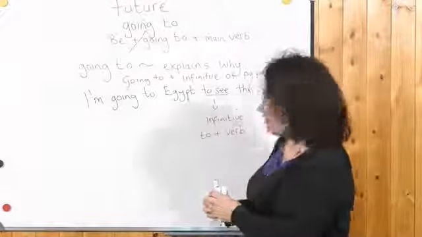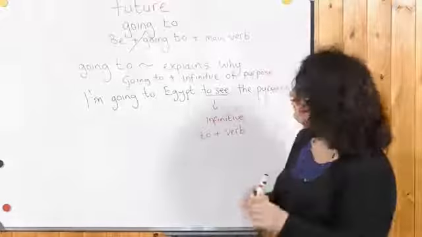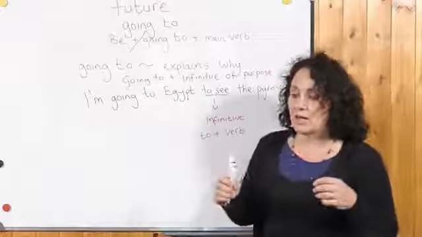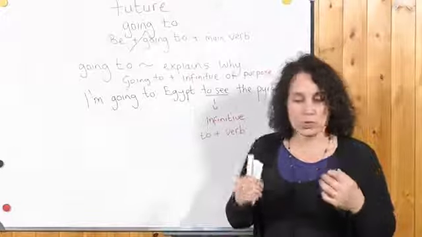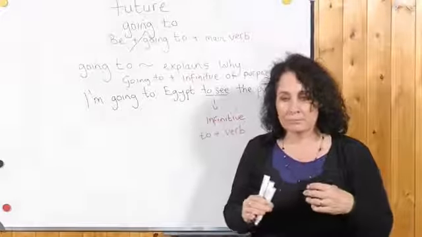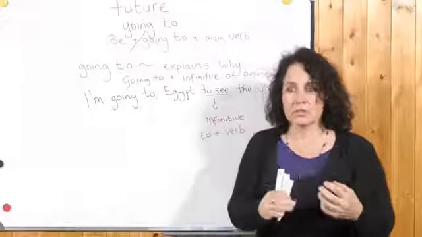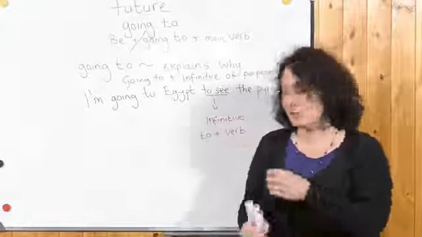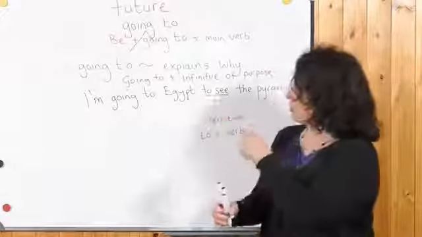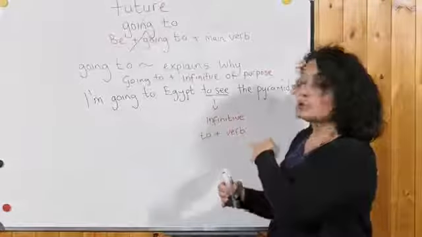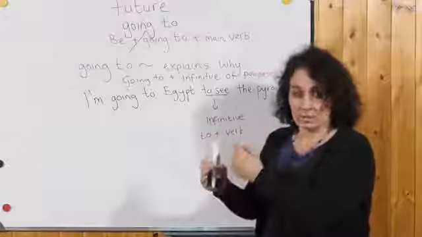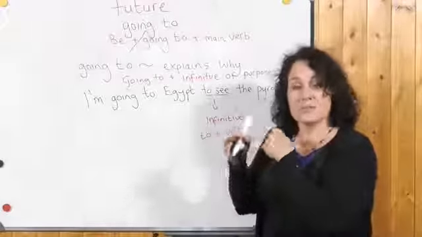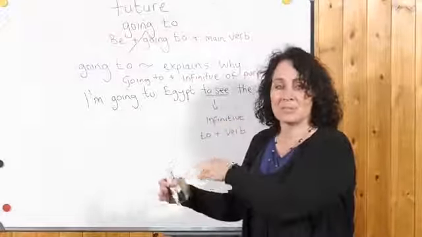And this is very common. Instead of saying he's going to go to Egypt because he wants to see the pyramids, we can just use the infinitive: he's going to Egypt to see the pyramids. I'm going to Spain to relax by a swimming pool.